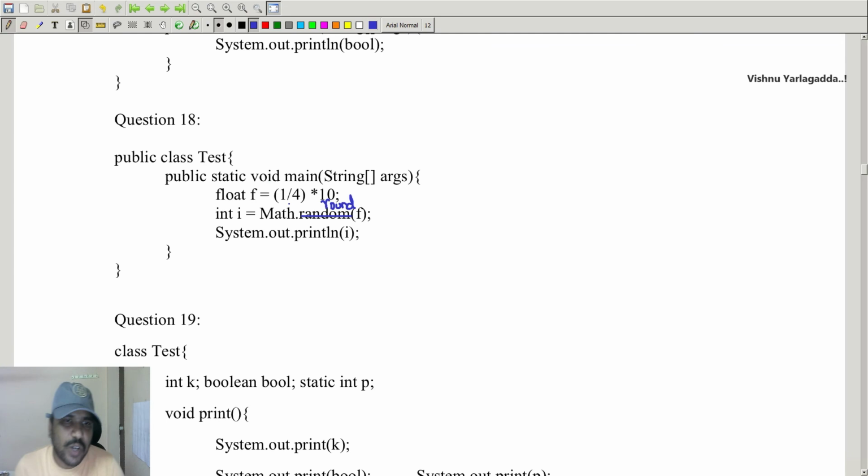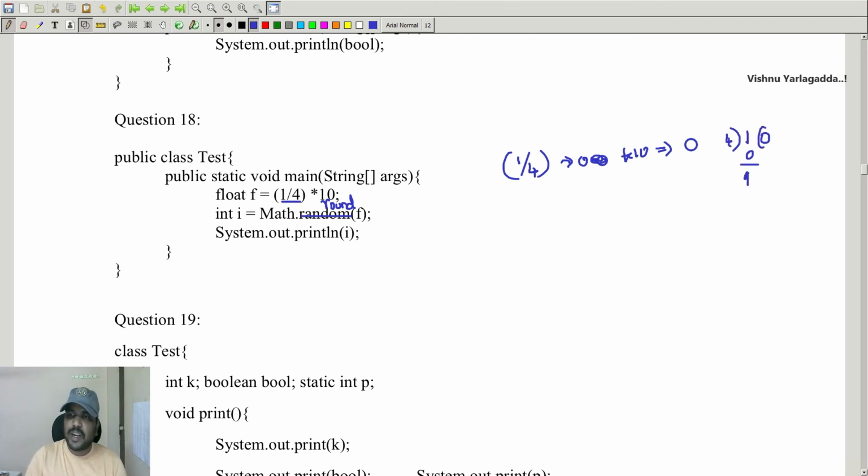So float f equal to 1 divided by 4 into 10. Whenever I am performing 1 divided by 4, it will be equivalent to 0.0. So this is 0 only. Into 10 is equivalent to 0 only, because it is integer division. Integer division in the sense 1 divided by 4, 0 times and remainder is 1. So the quotient value will be taken here, 0 into 10 is 0.